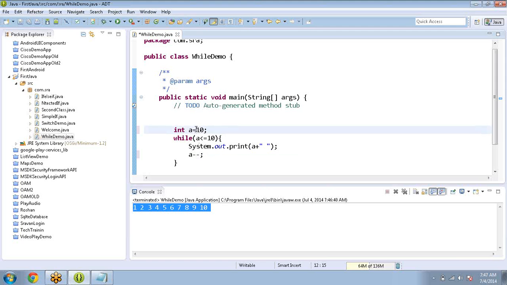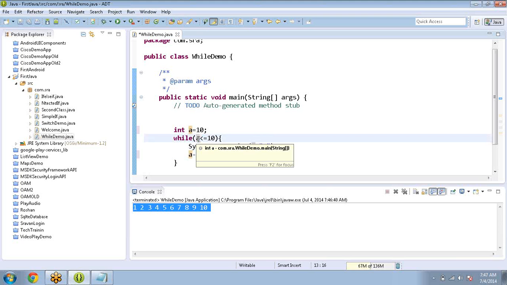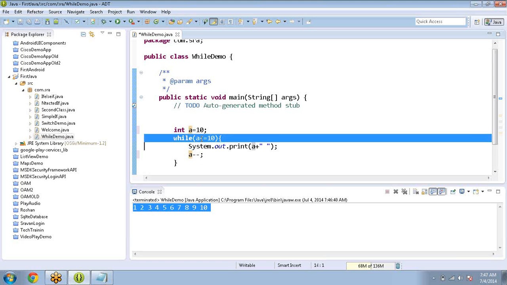First the value of a is 10. 10 less than or equals 10, the condition is true. It will print a. Next a becomes 9, then 8, 7, and so on until 0. When a is 0, is the condition true or false? True, so it will print 0 also. Next a becomes minus 1.